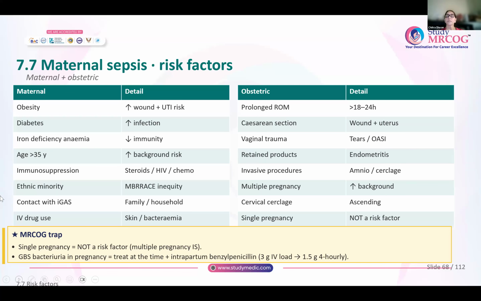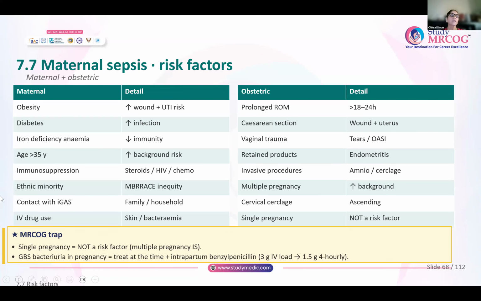Anyone undergoing a cesarean section, because there is a wound on the skin and the uterus, both of these are susceptible to infection. Any vaginal trauma, that means vaginal tears or obstetric anal sphincter injuries. Anyone coming with retained products of conception, she can have endometritis. Any invasive procedures done during pregnancy, amniocentesis or a cervical cerclage.